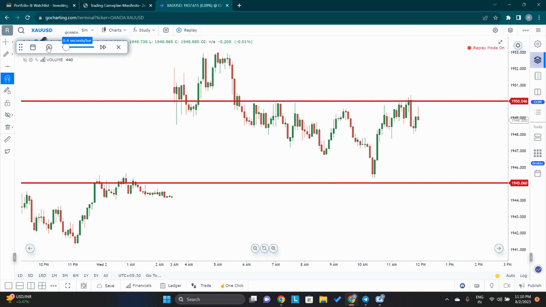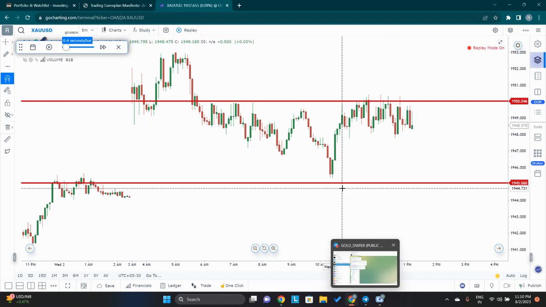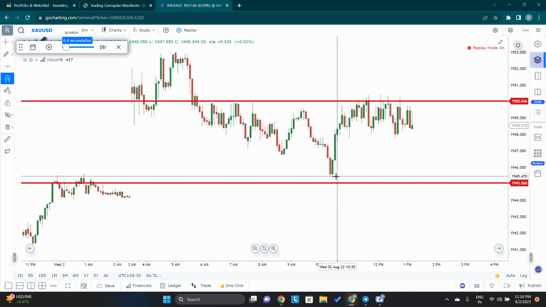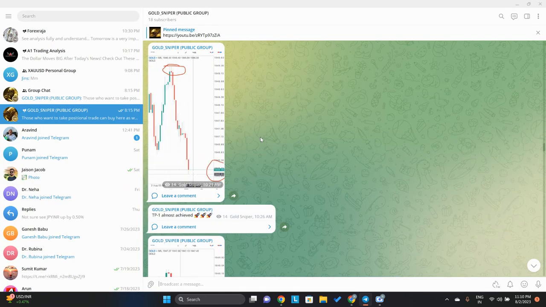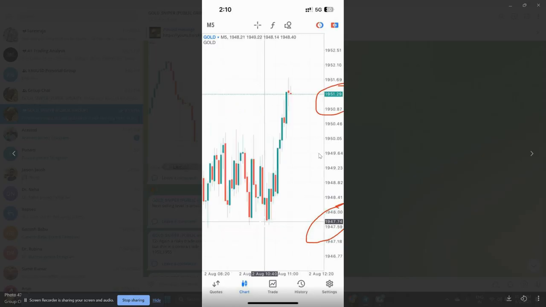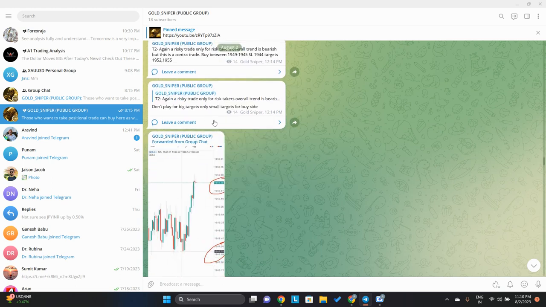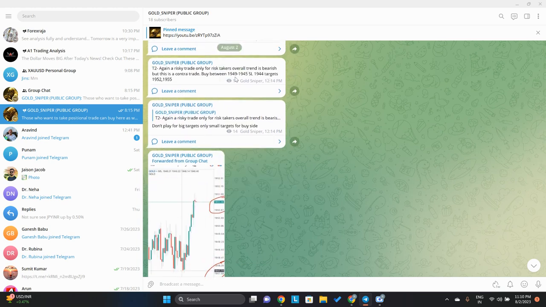Then here was my second trade. Gold was consolidating near this 1950 region, and that was my second call. We got a good move over here from 1949. As I had shown in the group also, our target came almost till 1945, and then this was the second trade I had given: buy between 1949 to 45, stop loss 1944, for targets 1952 to 55.